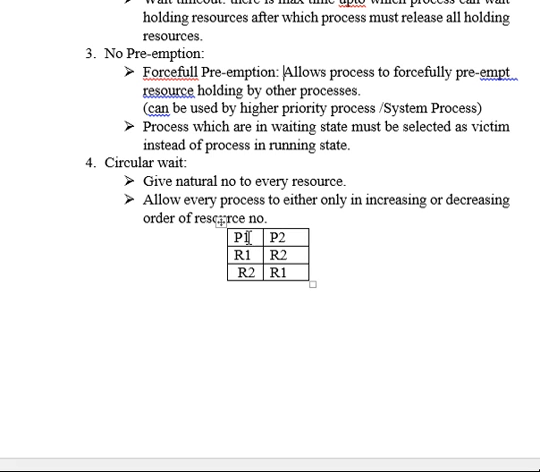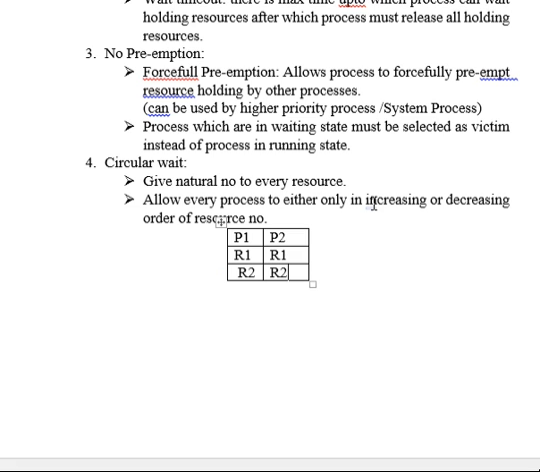That means if P1 is wanting R1 and R2, then the sequence in which it is requesting is R1 and R2, and P2 is also wanting R2 and R1, and the sequence in which it is requesting is R2 and R1. So this will cause a circular wait. If you want to avoid a circular wait here, make sure that P2 is requesting R1 first and then R2, like both the processes. Now this is an increasing order which has been followed here. Or else you can also follow a decreasing order.